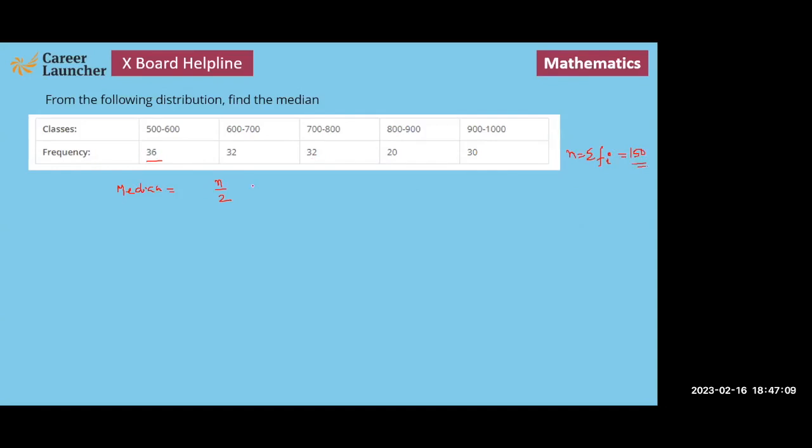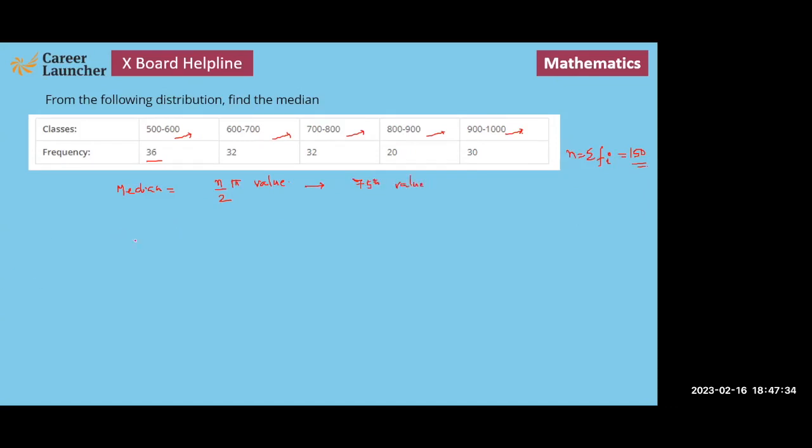Now the n by 2th value, right? All these are in ascending order, and we can see that every interval is exactly the same. So the n by 2th value must be equal to your 75th value.